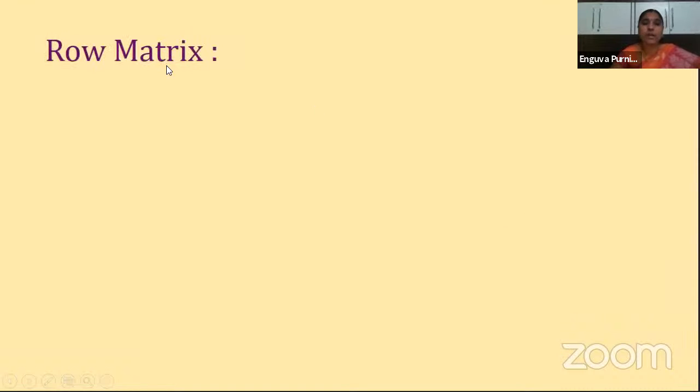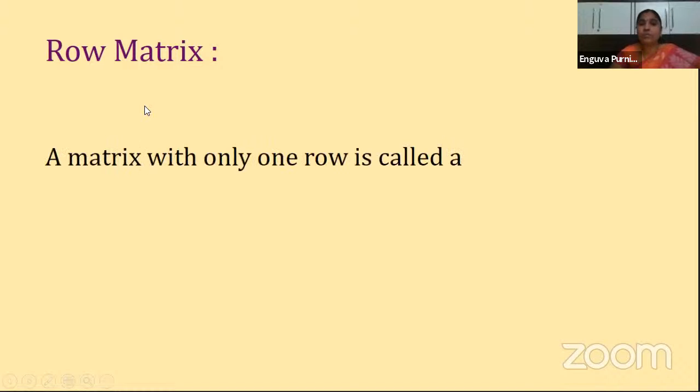Next important one is the row matrix. What is a row matrix? A matrix with only one row is called a row matrix. We are giving a condition only for the row. We can have only one row, but we are not telling about columns. That means a row matrix can have any number of columns, but it should have only one row. Clear?